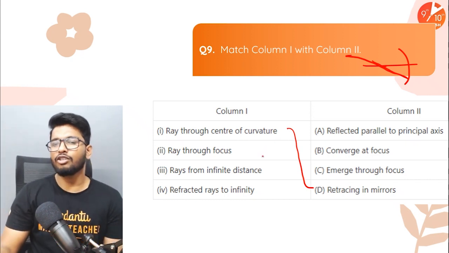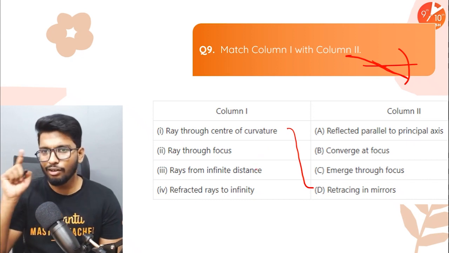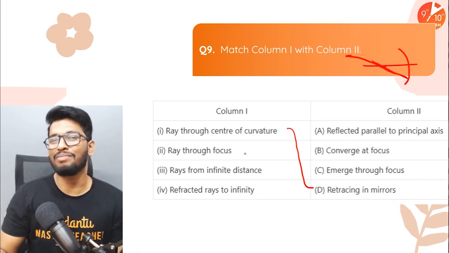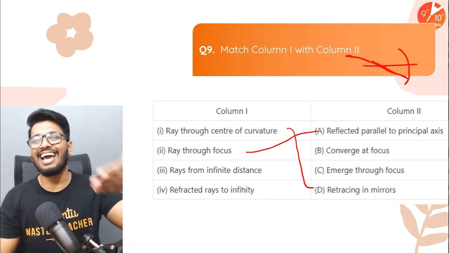If a ray of light is passing through the focus, then what is going to happen? After reflection, it will become parallel to the principal axis. Again, yet another standard incident ray.